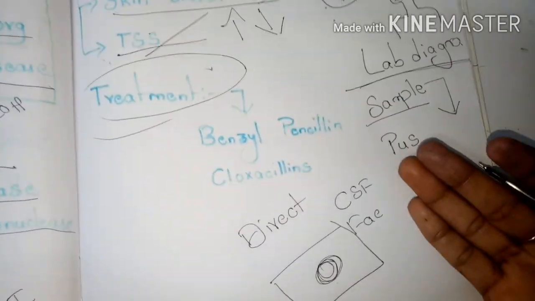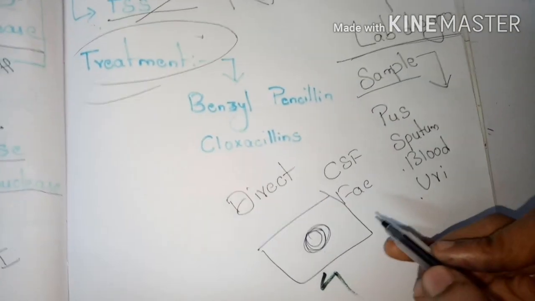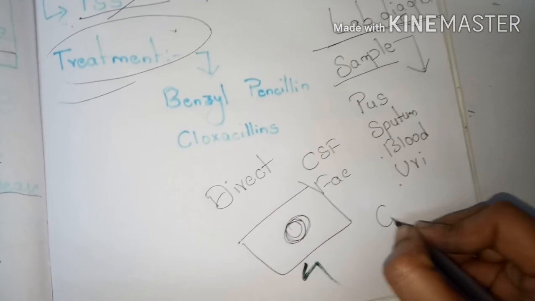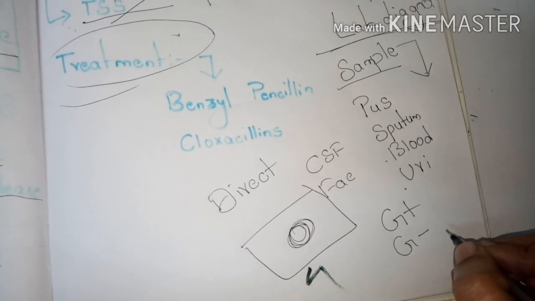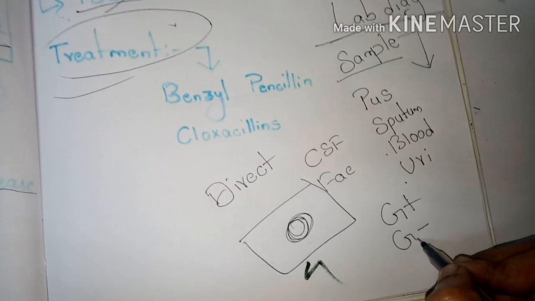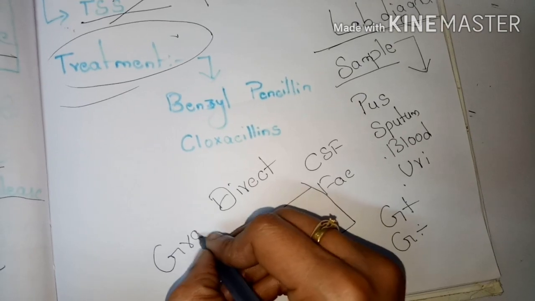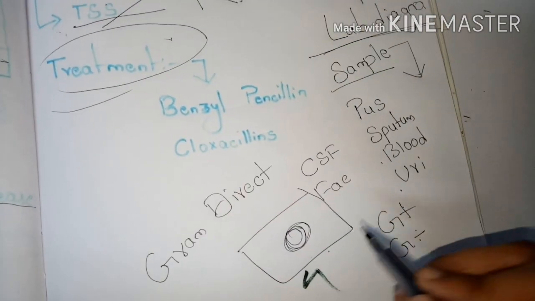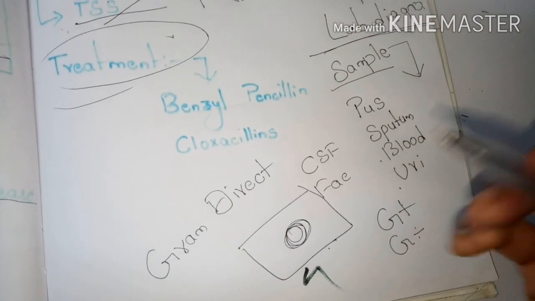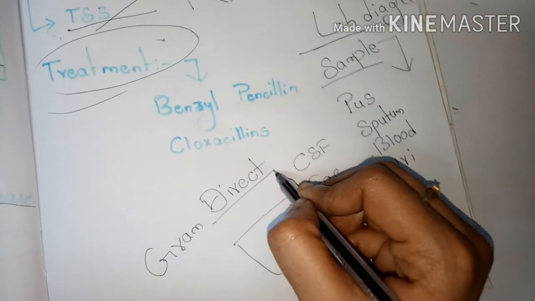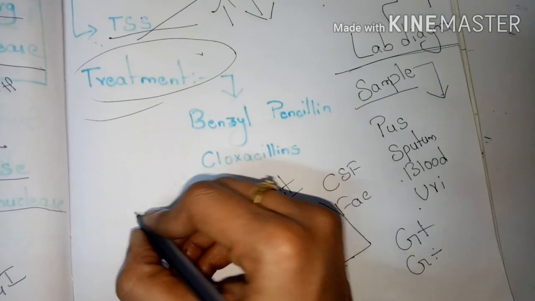and we are going to perform the gram stain for detecting whether the causative agent is a gram positive one or a gram negative one. Gram positive and gram negative bacteria are detected by using the gram stain only. After performing the direct microscopy, we can get whether the organism is gram positive or gram negative. After the direct microscopy, we are going to culture the sample.